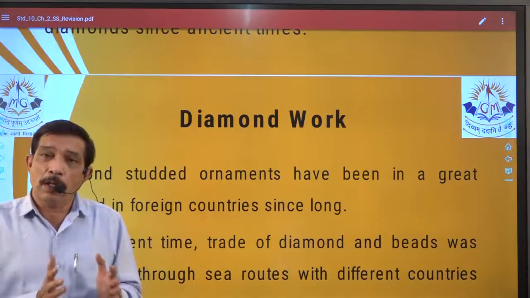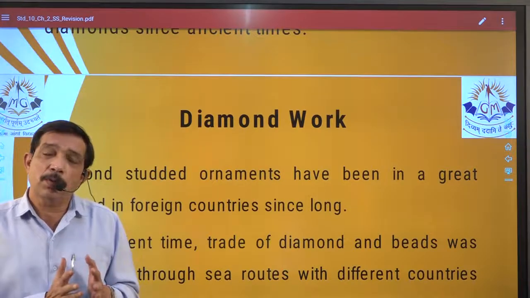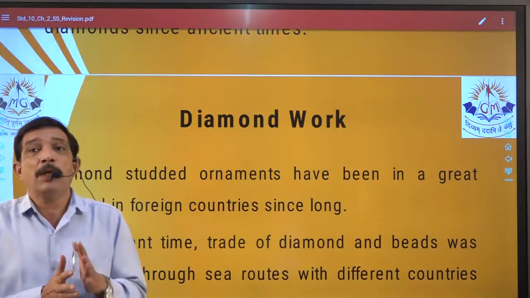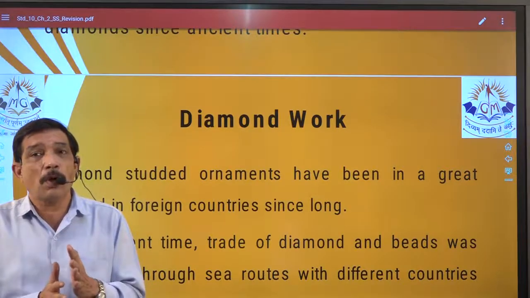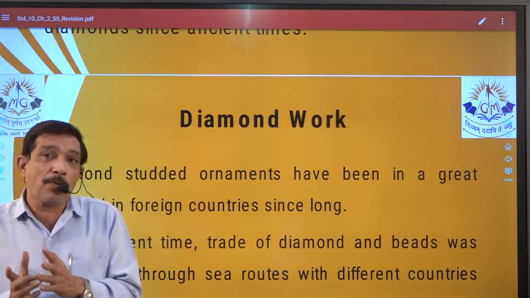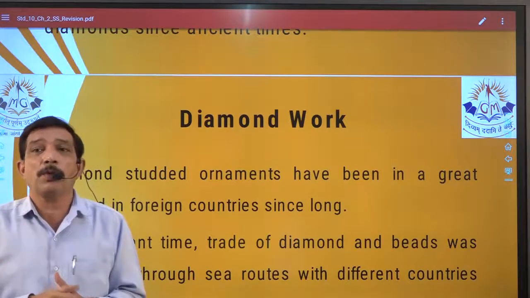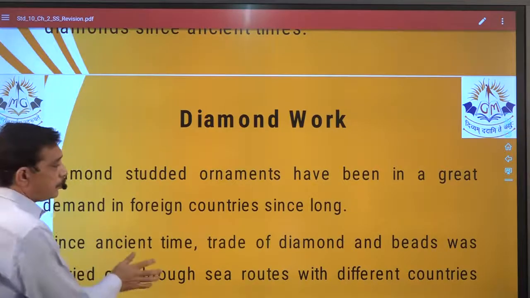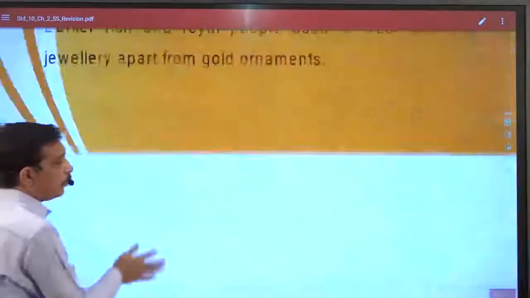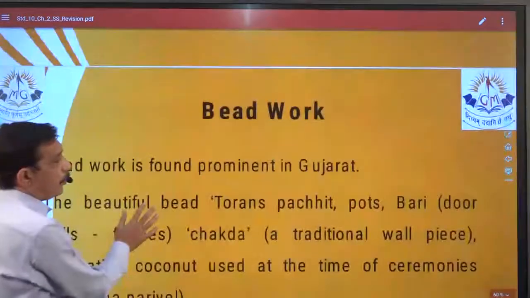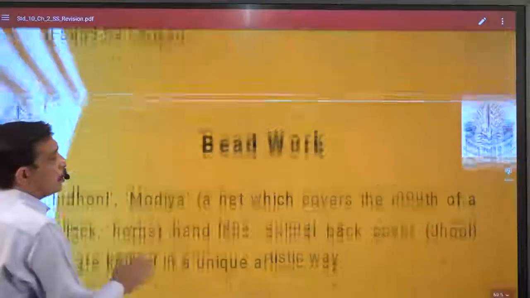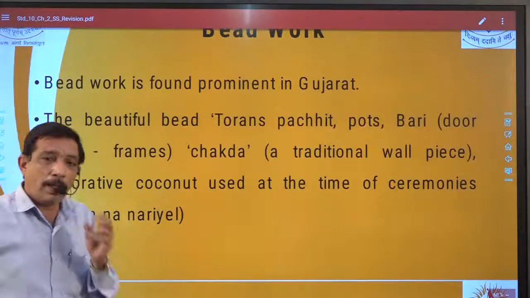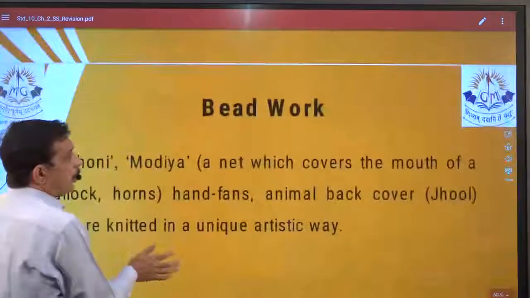If in a particular chapter a 2-mark question is going to be asked, then do all the 2-mark questions, plus we also have to focus on some of the longer questions from where we can write in short for 2 marks. Separate topics have to be prepared. So we are going to do this diamond work and then bead work. Yes, you know the names, pots, bari, darwaja, right? You should know the names.